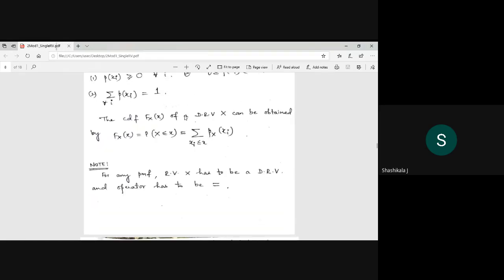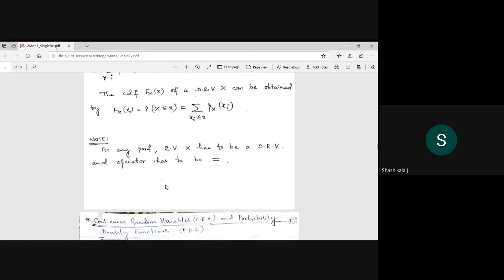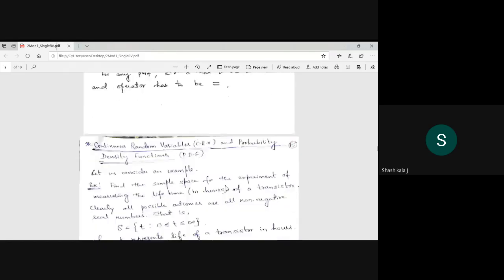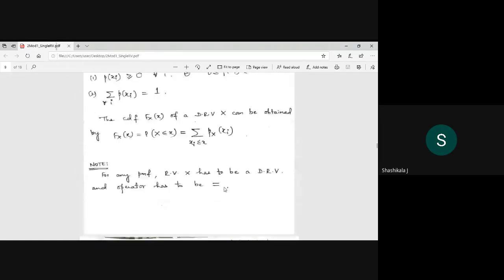And the CDF for a discrete random variable can be obtained by this equation. So the operator has to be this one. For any PMF of a discrete random variable, the operator we use is equals. Then only it becomes a PMF.